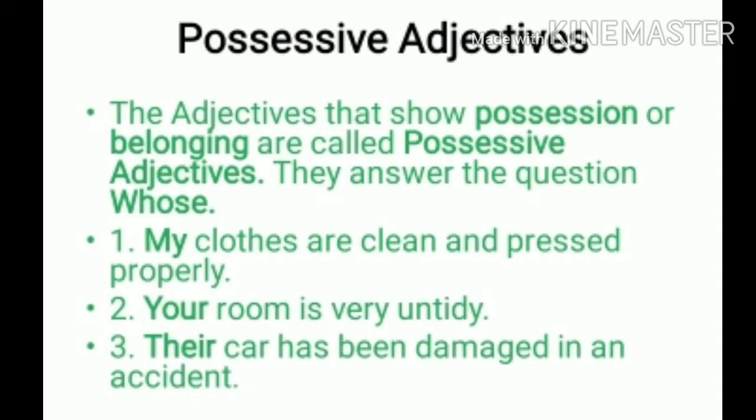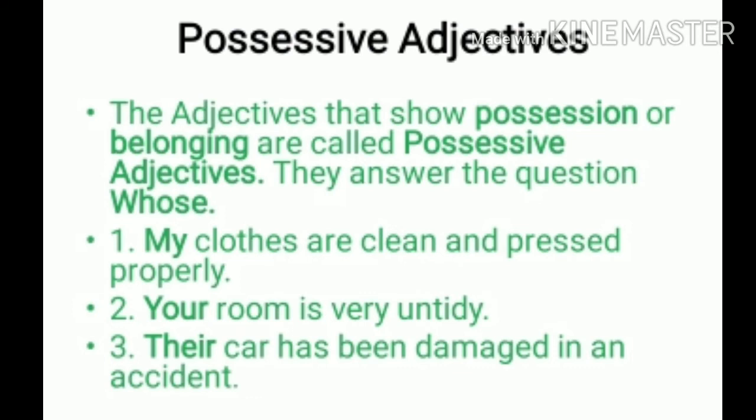Now your sixth type is possessive adjective. Possessive means belonging to someone. So the adjectives that show possession or belonging are called possessive adjectives. They answer the question whose. For example, my clothes are clean and pressed properly. Second, your room is very untidy.